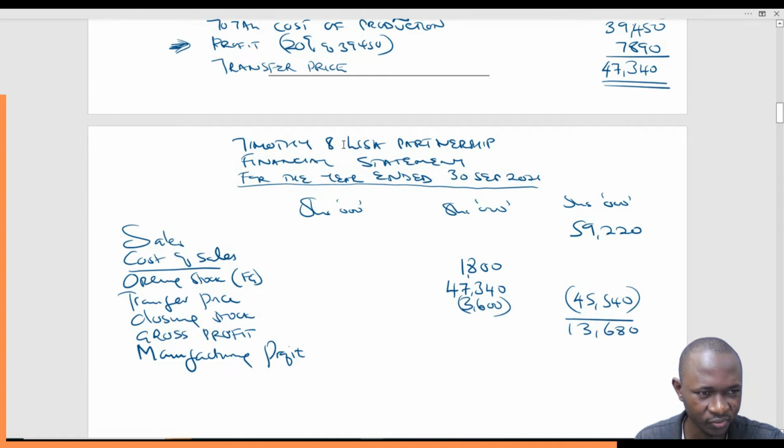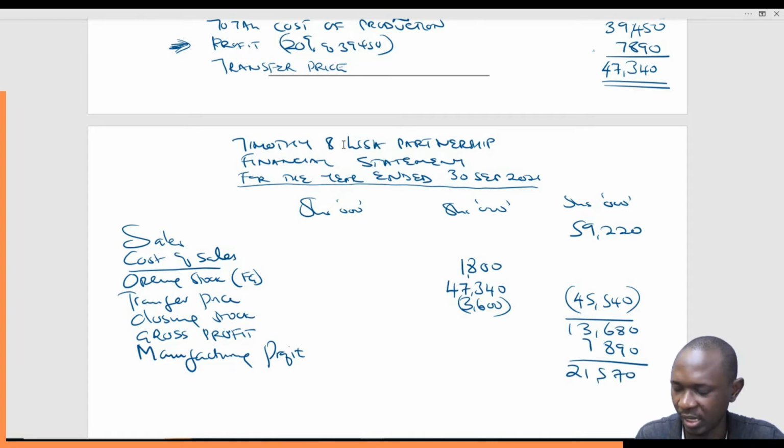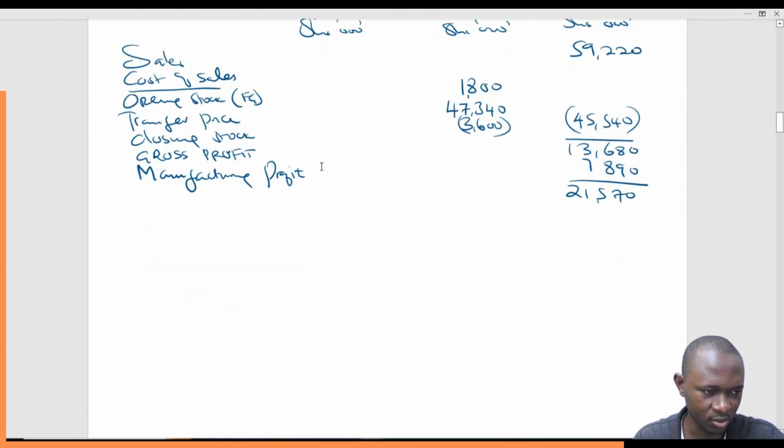So manufacturing profit, just go back, it's here, 7,890. So add it here, 7,890. Please don't forget that. So minus 7,890, that gives us 21,570. So that is the gross income.